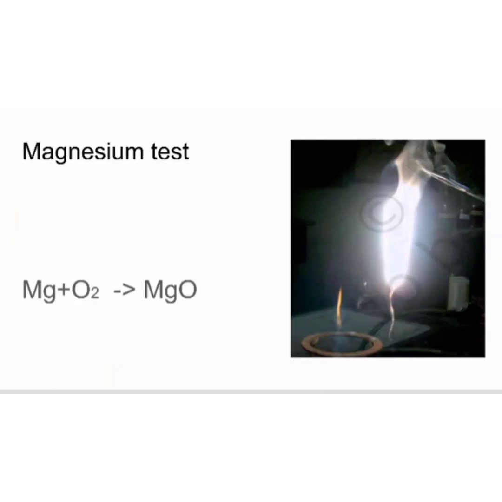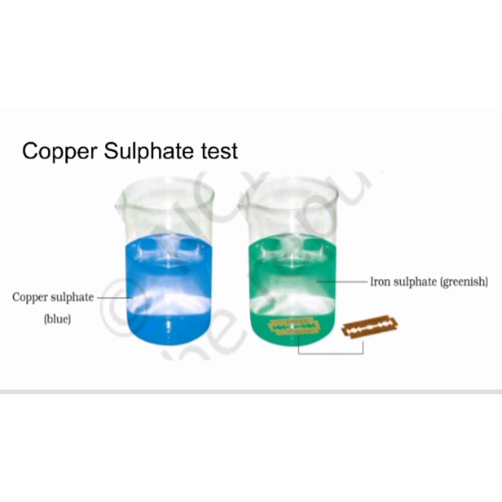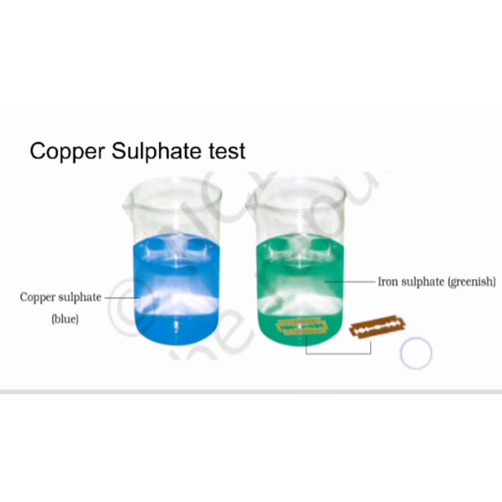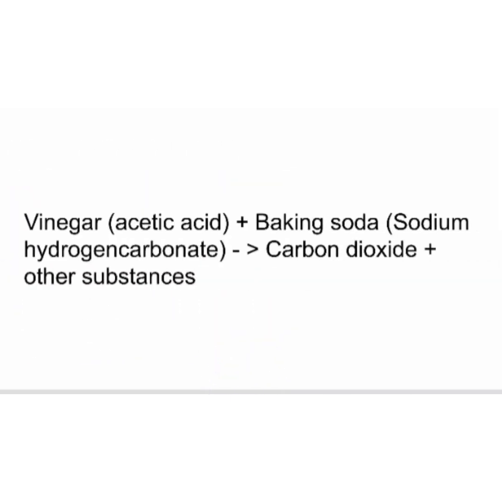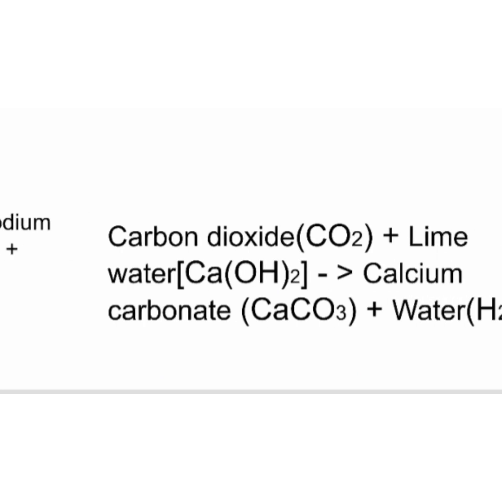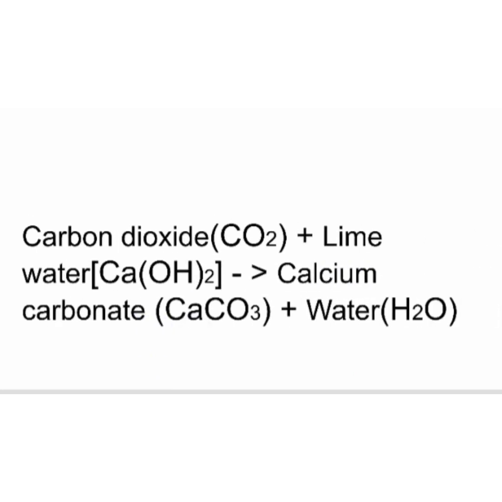In the first magnesium test, magnesium oxide and magnesium hydroxide are the new substances. In the copper sulfate test, iron sulfate and copper are new substances. In the vinegar test, carbon dioxide and calcium carbonate are the new substances.